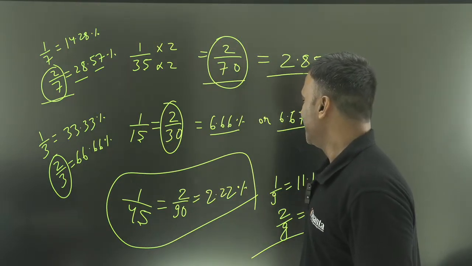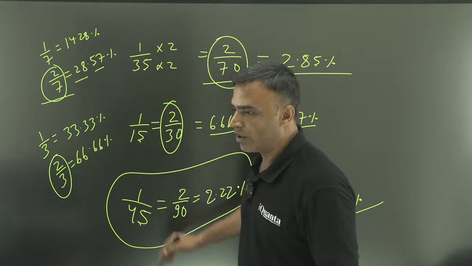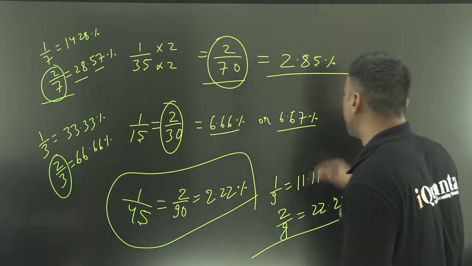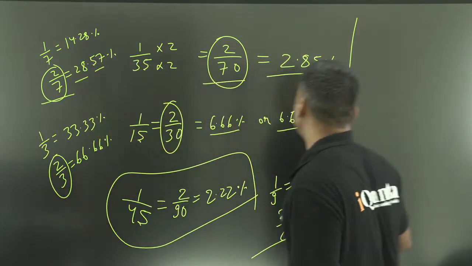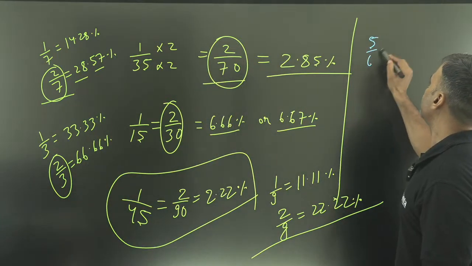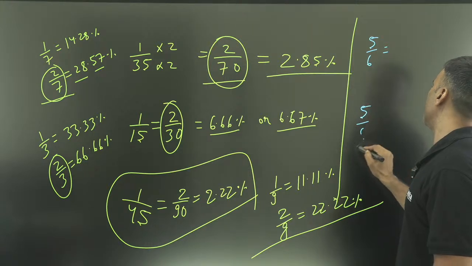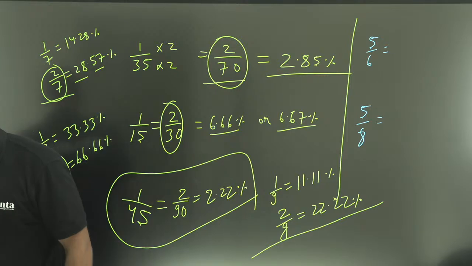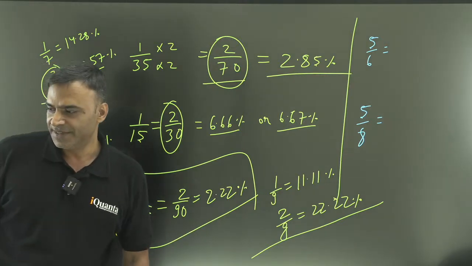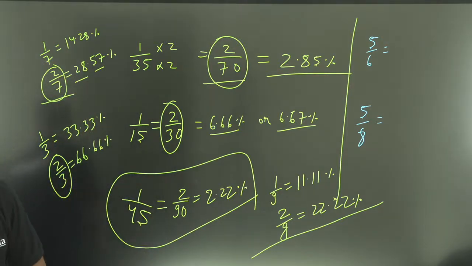सही है? So whenever there is a multiple of 5 in numerator and denominator, you can follow that. I'll give you more examples. What if it is 5 by 6 or 5 by 8? Can you do that? What will be in percentage? 5 by 6, 5 by 8.